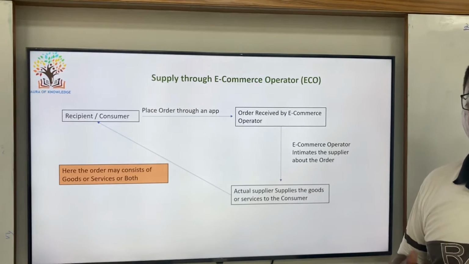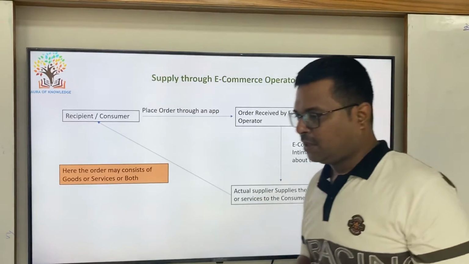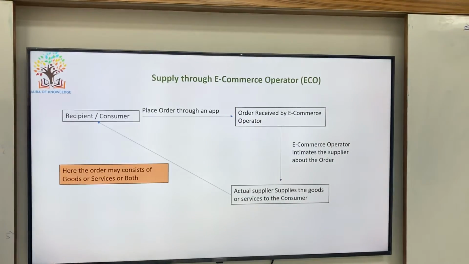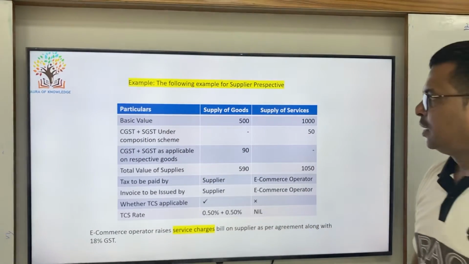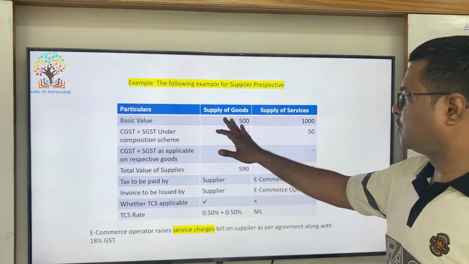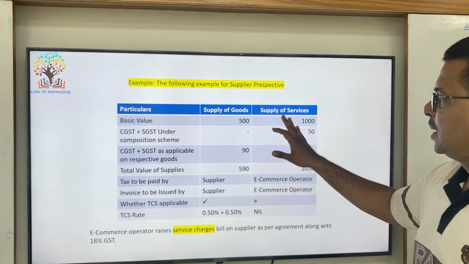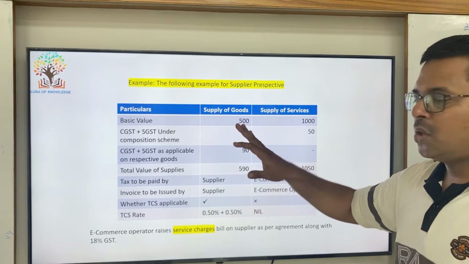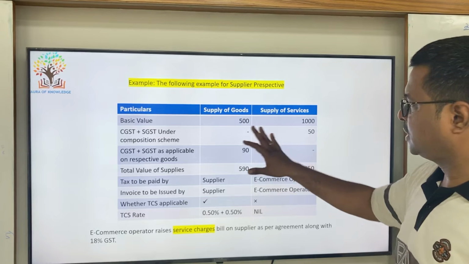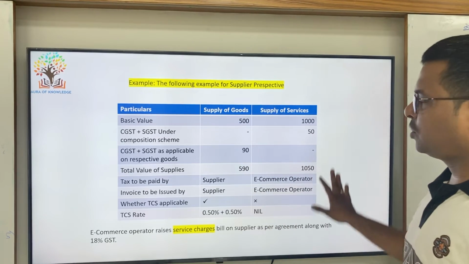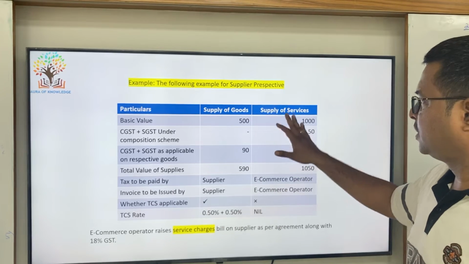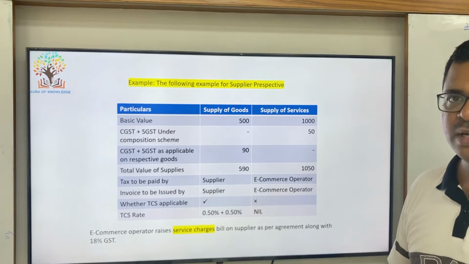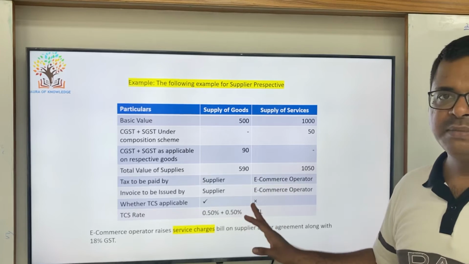It may be a combination of both, or it may be different. Now let us see how the taxes are being collected. Suppose here I have taken one column for goods and one column for services. If the order includes goods and services, the logic will be the same, and one total column will come. If it is only goods, this is the logic we have to apply, and if it is services, this logic has to be applied, otherwise it will be the same pattern.